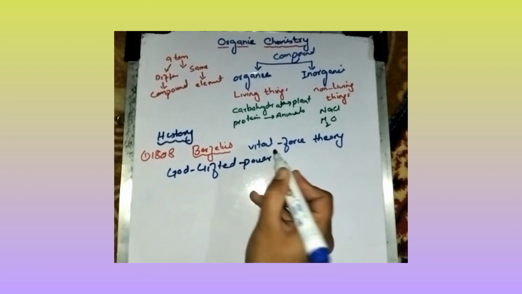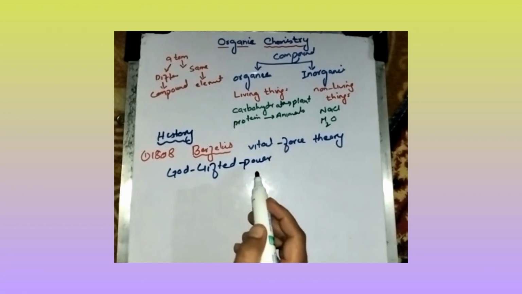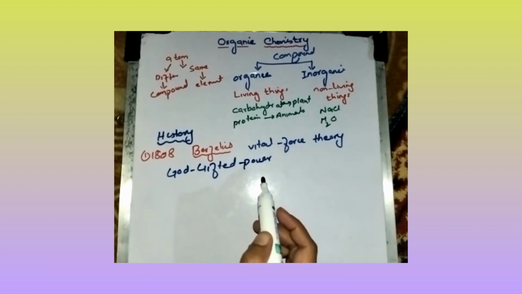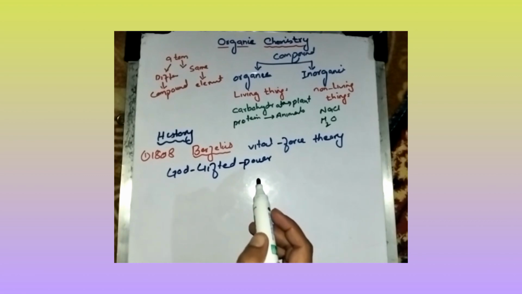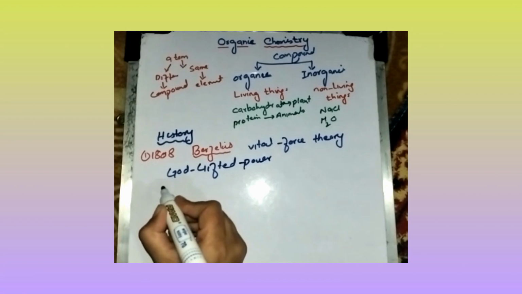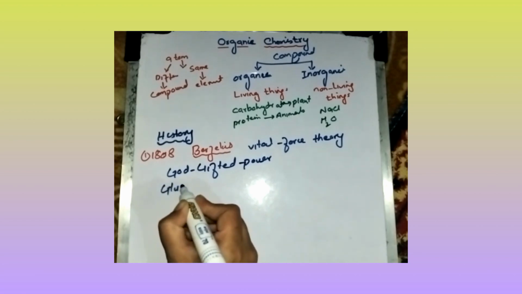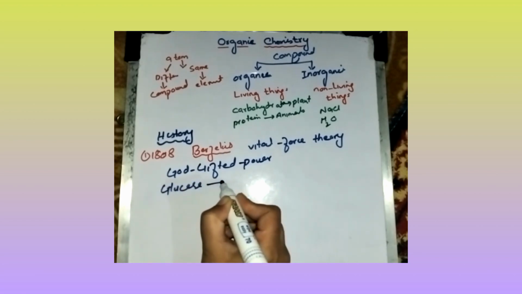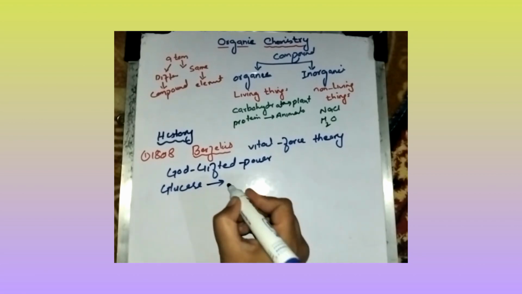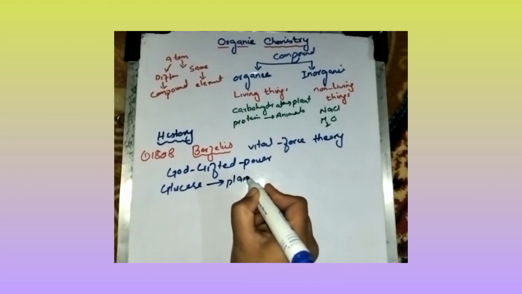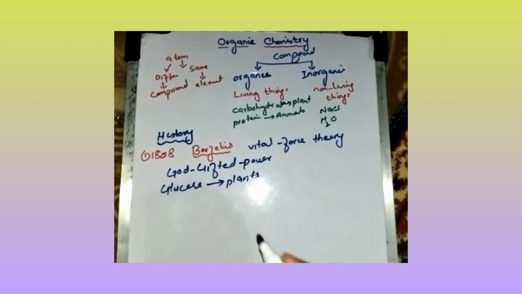So this God-gifted power is necessary for the synthesis of any organic compound. So we could not prepare any organic compound in the laboratory, like we could not prepare glucose in the laboratory. We just obtain glucose from plants. So due to this concept, many organic compounds remained undiscovered.